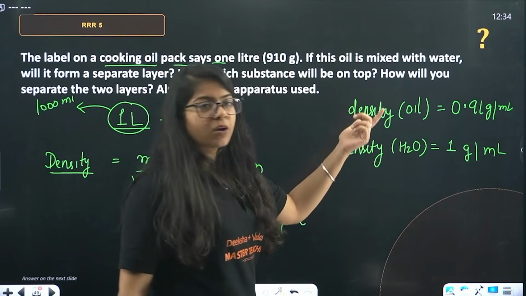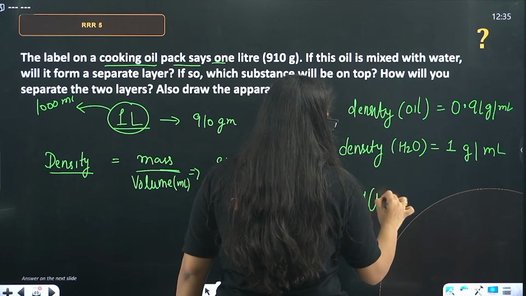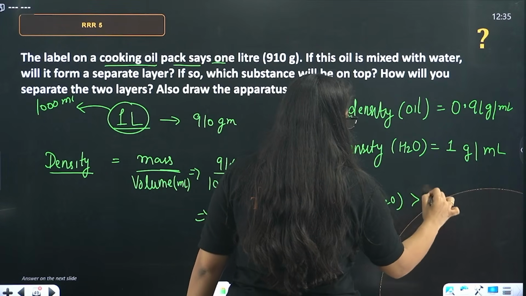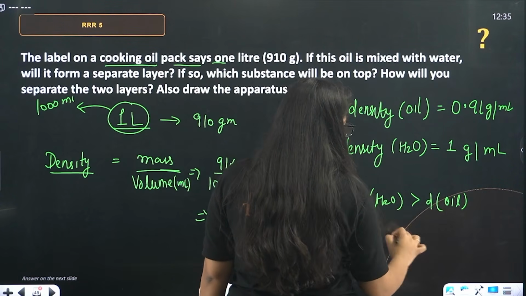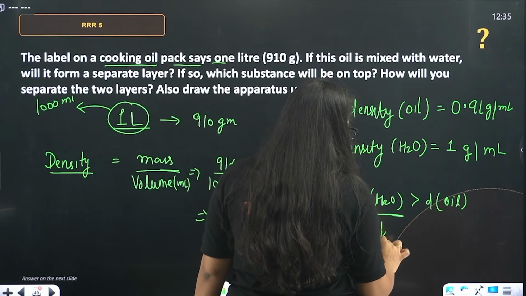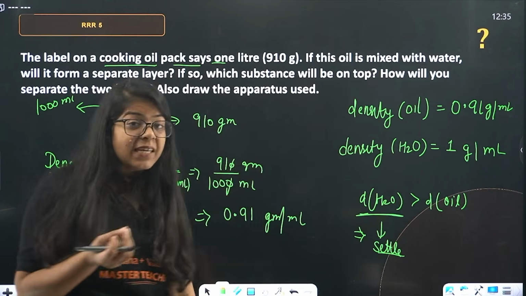So, which one is more? Density of water is more. So, we will write that density of water is more than density of oil, and that is why water will settle down. Density of water is more means it's heavy.